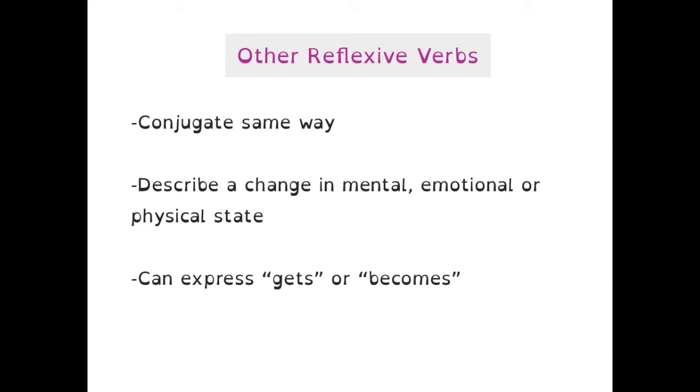Now these other reflexive verbs, so the special ones we're going to talk about in this video today, they conjugate the same way as the verbs you just saw. So that means they must include the me, te, se, nos, os, se pronouns as well. And again, the endings of the verb, the conjugations, match the pronouns. So if you're using a yo form ending, you must use me for your reflexive pronoun. What's unique about these, however, is it no longer expresses in this scenario that the subject and the object are the same. These verbs are reflexive, they end in se, but instead they describe a change in mental, emotional, or physical state. So in English, think of it as gets or becomes in a lot of situations.